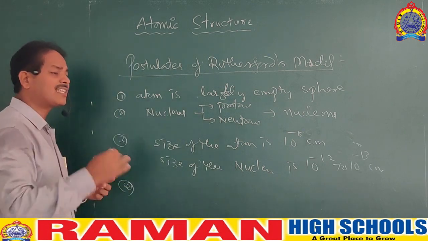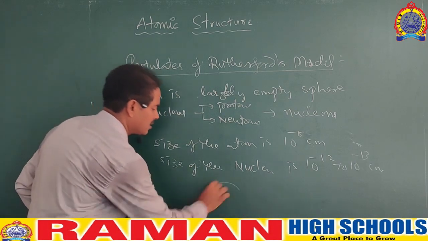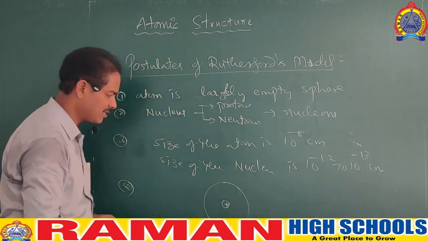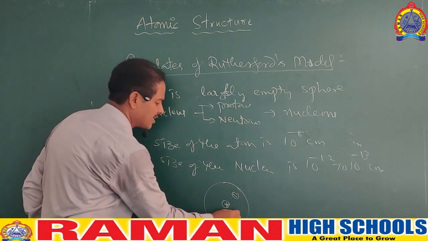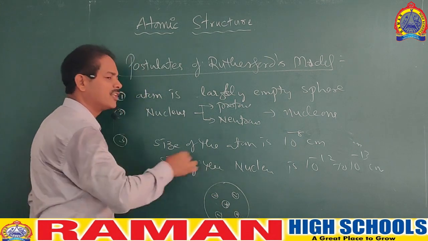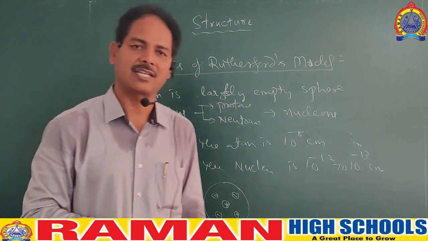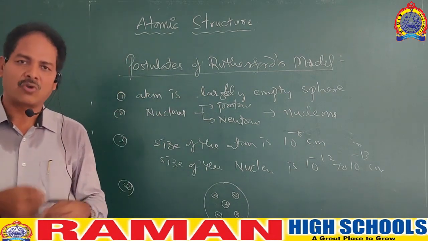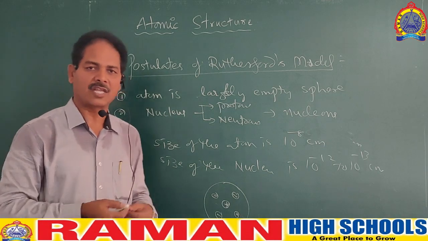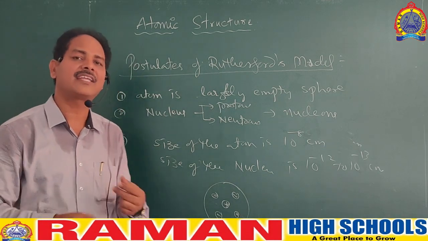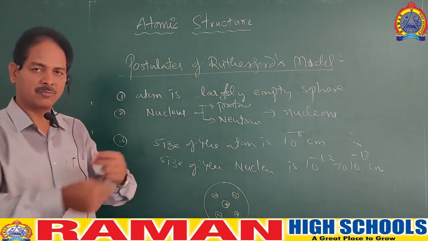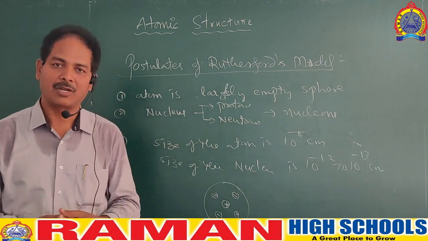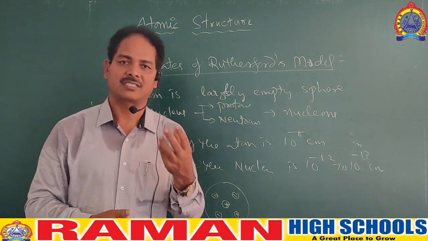And the electrons are present in the extranuclear part. If this is the atom, this is the nucleus. The remaining part is the extranuclear part. In the extranuclear part, the electrons are present and they revolve around the nucleus like the planets around the sun. So Rutherford's atomic model is also called the solar atomic model because it is compared with the solar system, and also it is called the planetary atomic model because the electrons' movement is compared with planets, and also it is called the nuclear atomic model because in this model the nucleus is discovered.